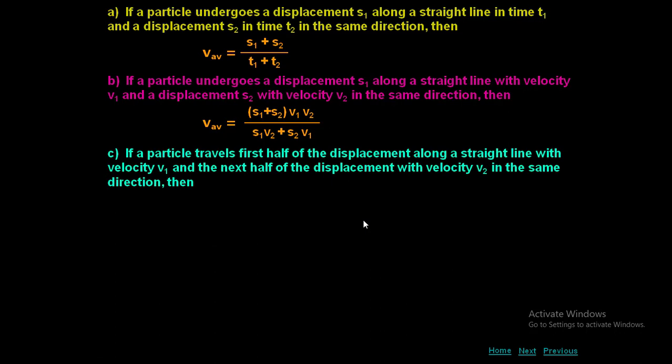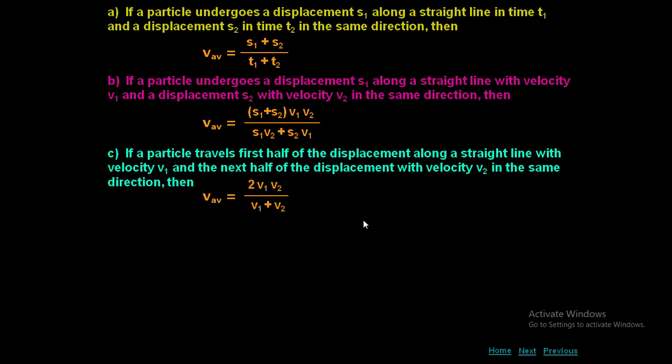If a particle travels the first half of the displacement along a straight line with velocity V1 and the next half of the displacement with the velocity V2 in the same direction, that means there is some total displacement. In that total displacement, we are going to divide that into two parts. In the first half, V1 is the velocity. In the second half, V2 is the velocity. Then, what is the average velocity?